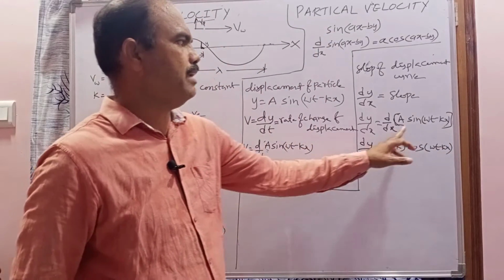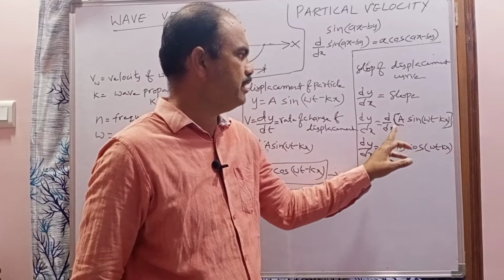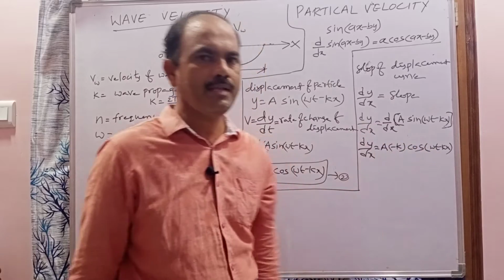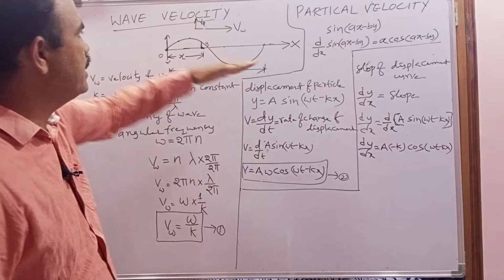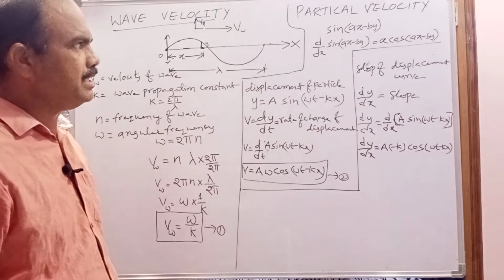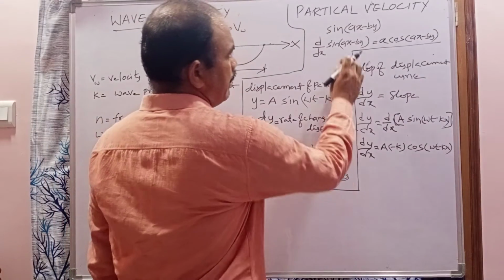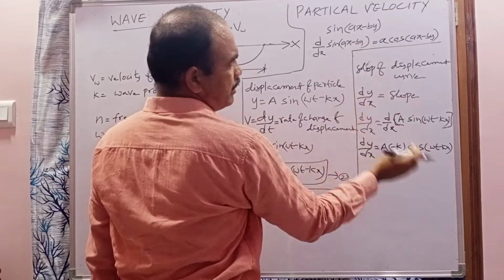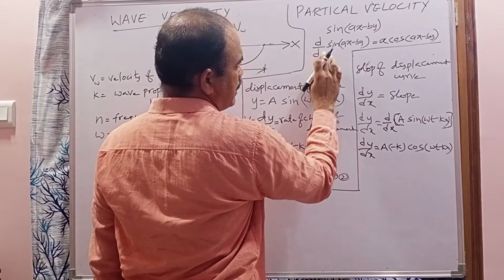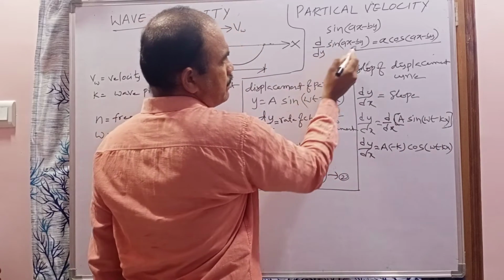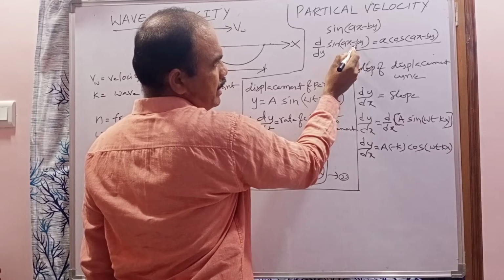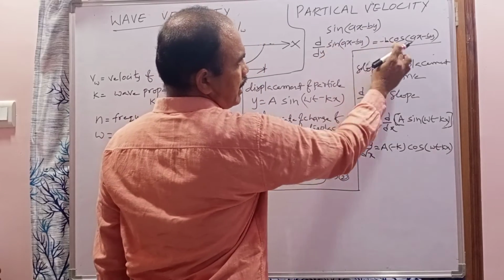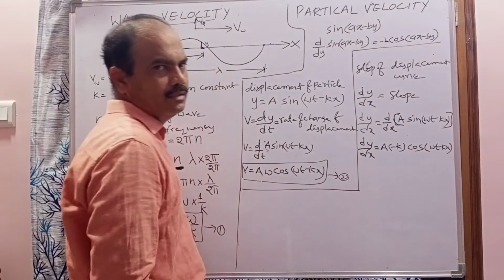So now when a sin omega t minus kx is differentiated with respect to x, it becomes a times minus k cos omega t minus kx. This gives the slope of this curve. For example, in the place of y, x is there; so when differentiated, before x there is minus k, sin becomes cos and the remaining stays the same.